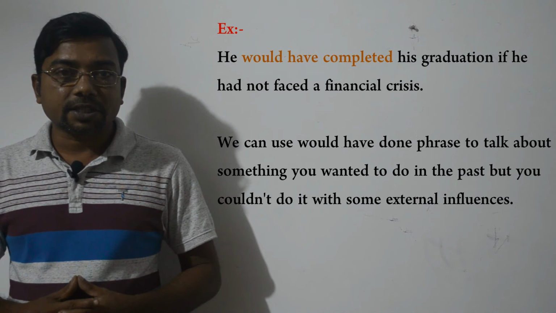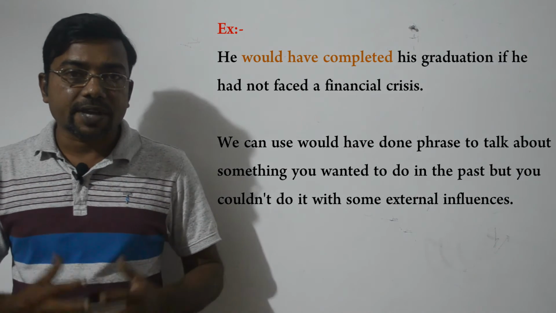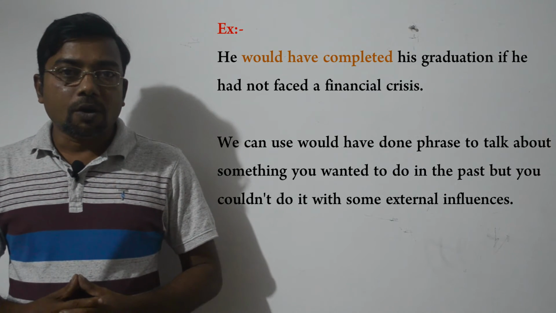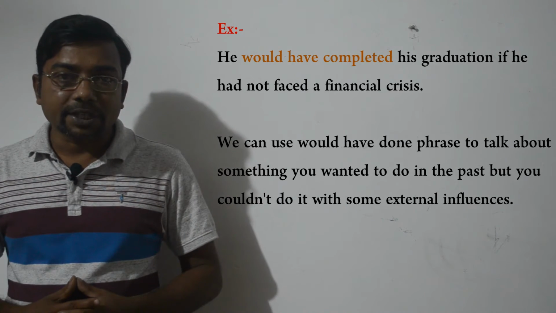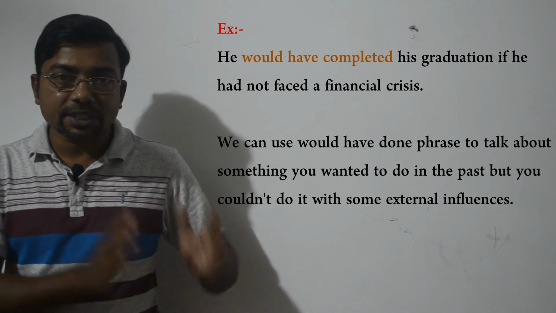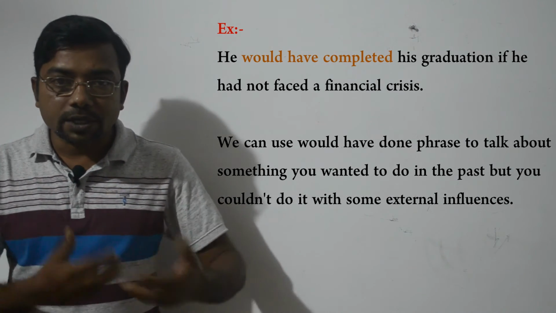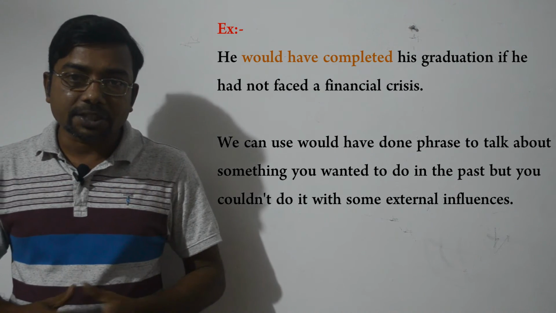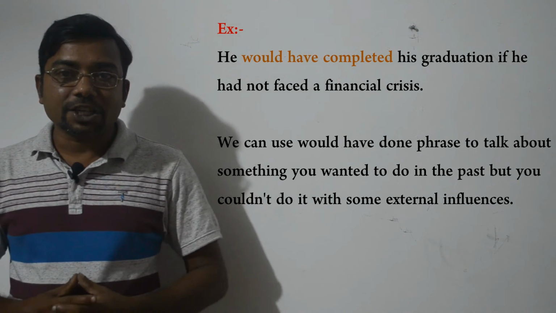Okay, right. Let's turn our attention to the third example. Look at the last example. He would have completed his graduation if he had not faced a financial crisis. Okay, here we use the would have done phrase. It also mentions the same idea. It means he didn't complete his graduation because of some reasonable reasons. Actually, he wanted to complete his graduation in the past, but he couldn't do that because he had to face a financial crisis.